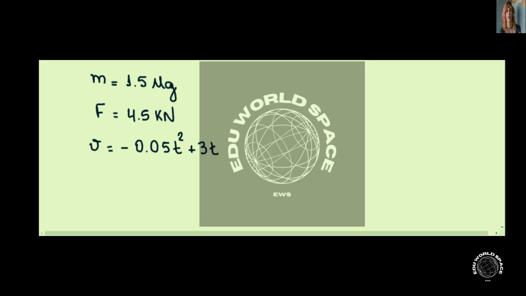In this exercise, we have a car that has a mass of 1.5 megagrams, which is the same as 1500 kilograms, and has a tractive force of 4.5 kilonewtons. And in the figure, we have the information that the speed of the car as a function of time, v, is equal to minus 0.05 t squared plus 3t. And our goal is to find what is the value of the resistance force, that is the air resistance, as